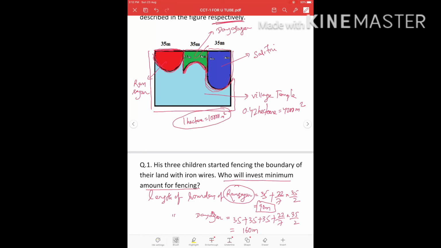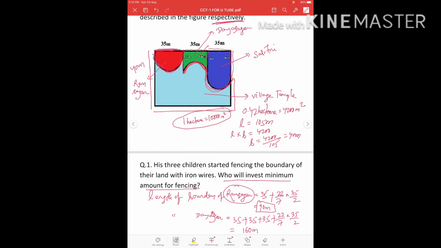So 0.42 hectare is 4200 square meter. This is a rectangular field. The farmer is having a rectangular field here. So length is given here, 35 plus 35 plus 35 means 105 meter. So length into breadth is 4200, that means breadth is 4200 by 105, which is 40 meter. So this distance is 40 meter.